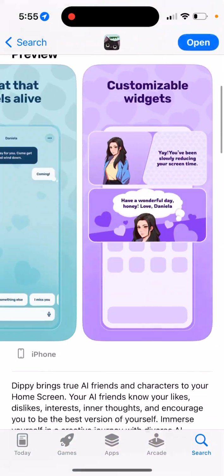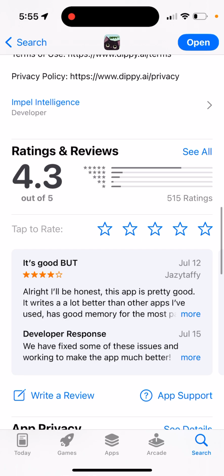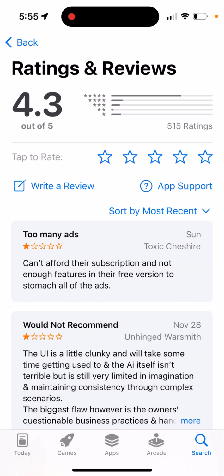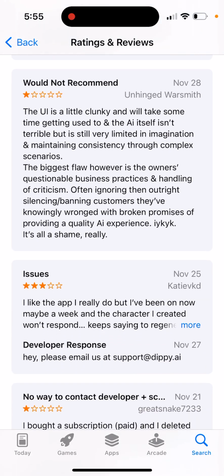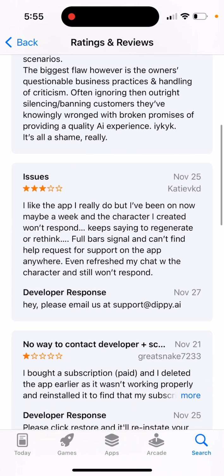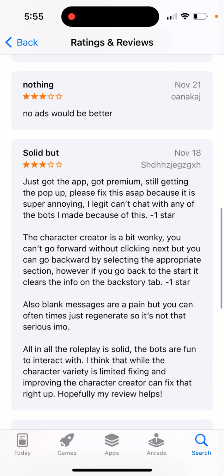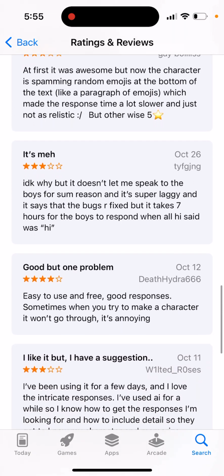You can also go to the reviews and see what people are saying about this app. Most recent: too many ads, would not recommend. I like the app. A character that won't respond, some glitches with a character. You can reach out to their support at support@DPAI. So some people complain that there are a lot of ads.